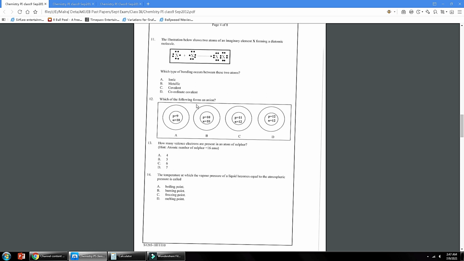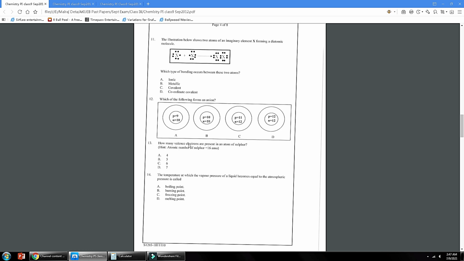Number 12, which of the following forms an anion? Anions, meaning negative ions, are formed by non-metals. This A is the structure of fluorine. It will form an anion because it will gain an electron. On having 9 electrons, it can gain one more electron to complete its octet. This one is neon, a noble gas. This is sodium, this is magnesium. Sodium and magnesium are metals. They form cations, not anions.